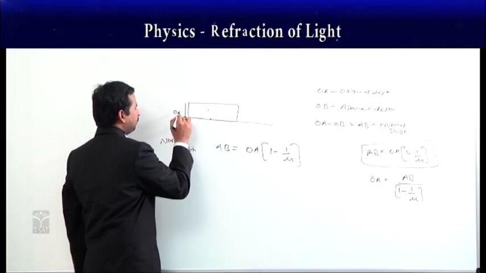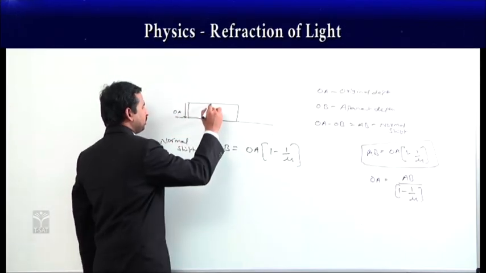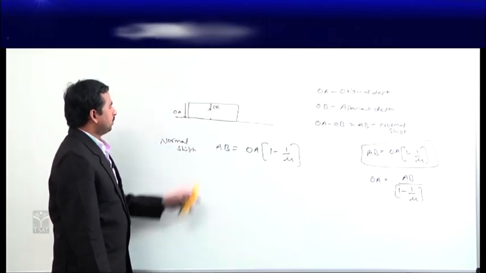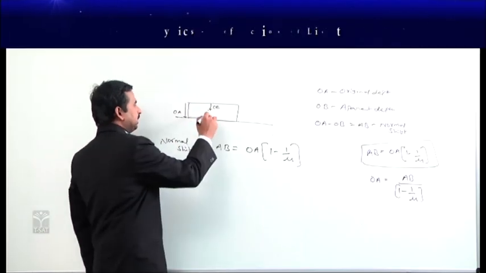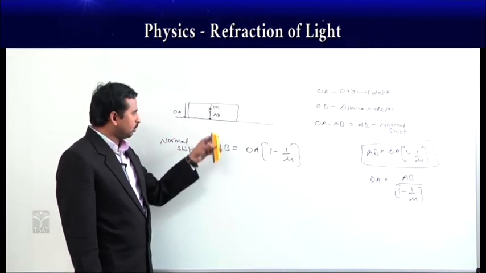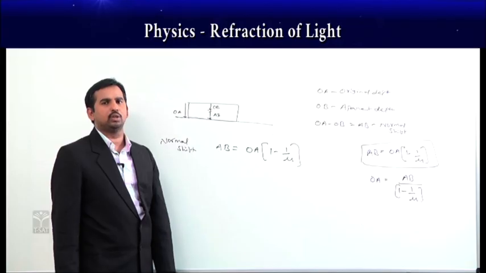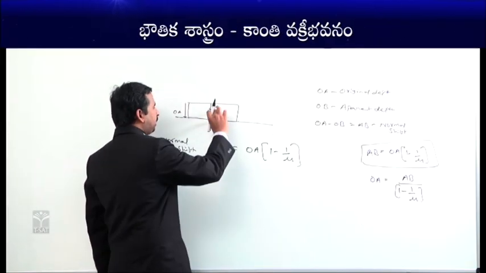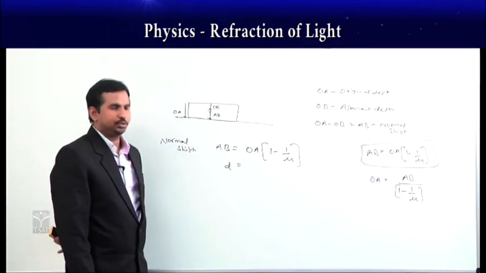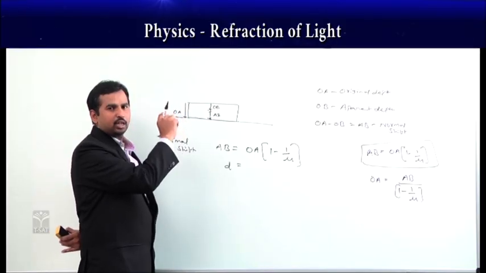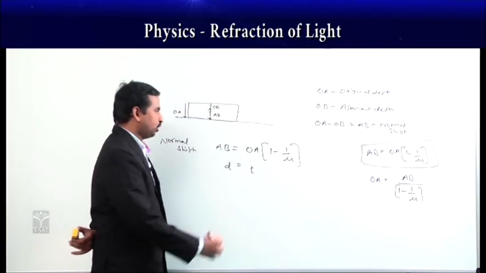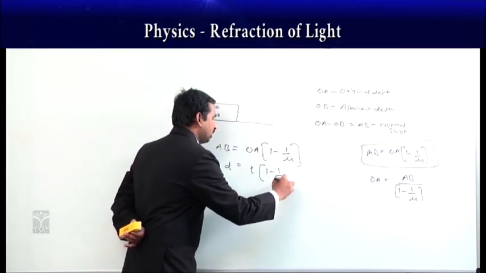This is our OA, which is the original depth. Let us suppose this is our OB, which is the apparent depth, and this is AB, which is our normal shift. We got AB is equal to OA into 1 minus 1 by mu. Let the normal shift, how much it is raised, be D. OA is the complete glass slab thickness, so we take OA as T. So D is T into 1 minus 1 by mu.